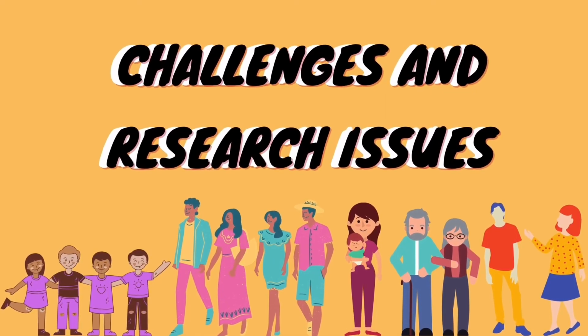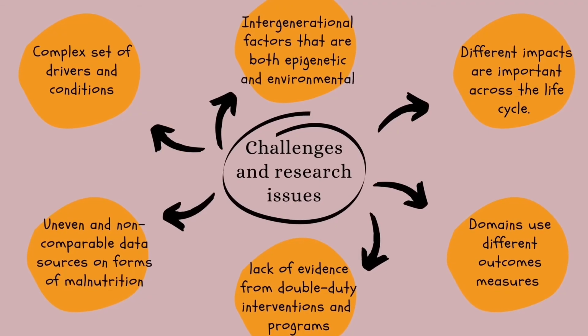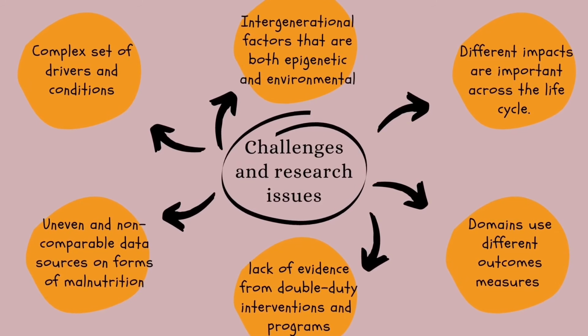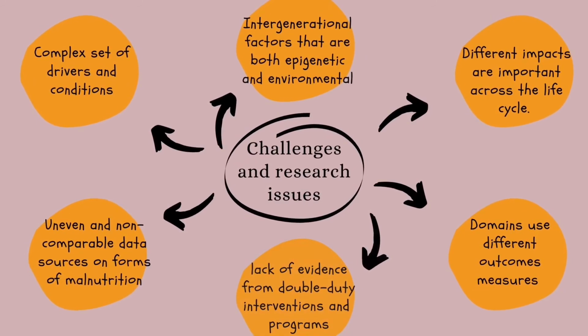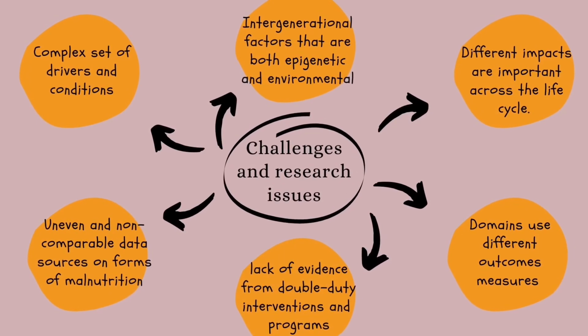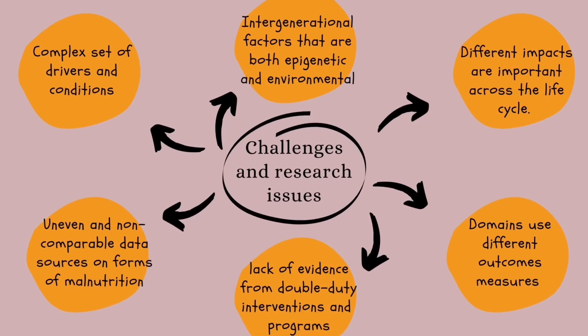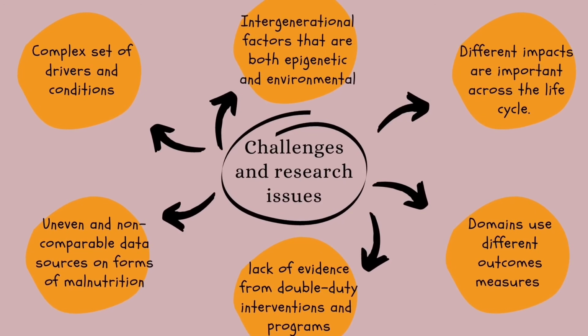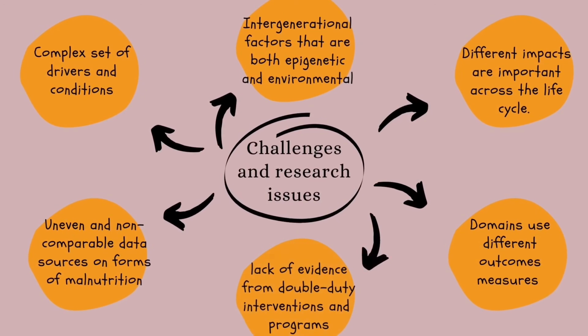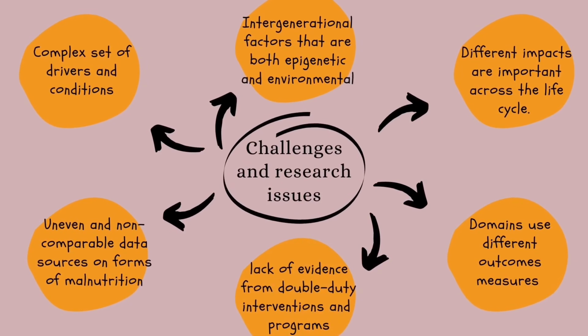Challenges and research issues. Firstly, complex set of drivers and conditions. Secondly, uneven and non-comparable data sources on forms of malnutrition. Thirdly, intergenerational factors that are both epigenetic and environmental. Next, lack of evidence from double-duty interventions and programs. Then, different impacts are important across the life cycle. Lastly, domains use different outcome measures.